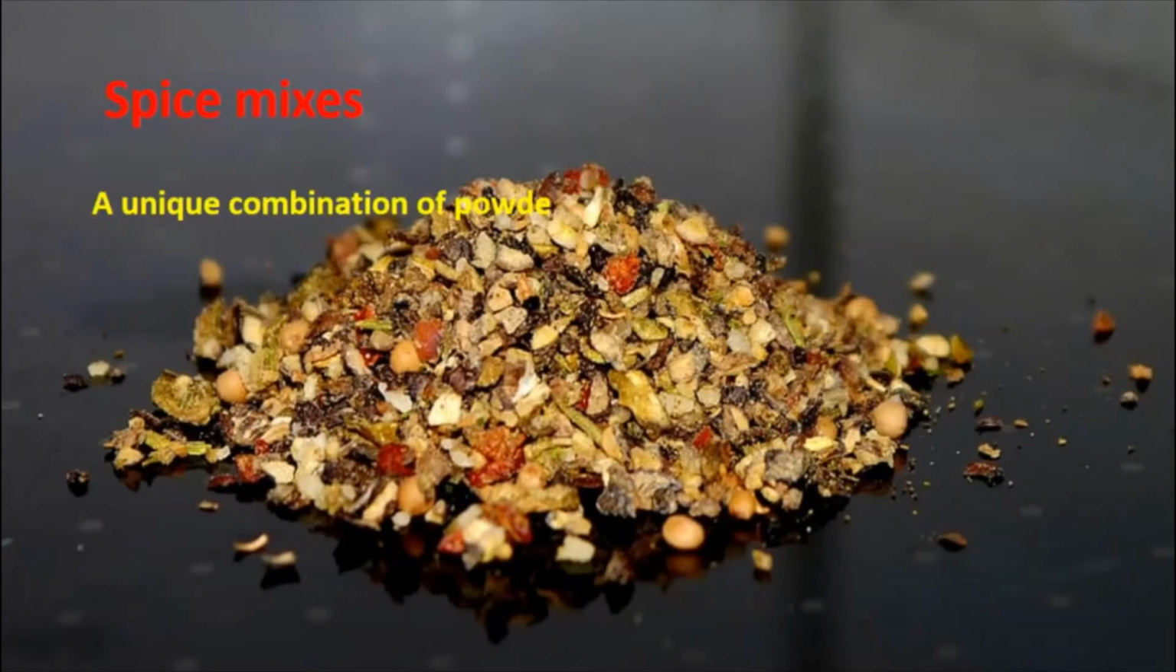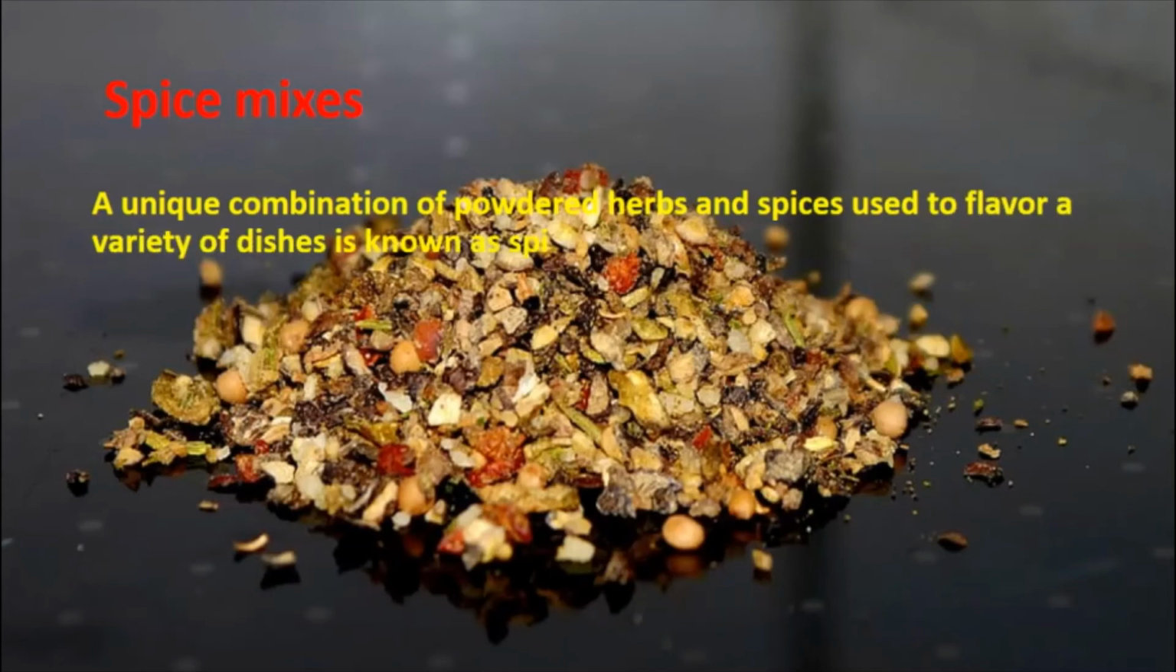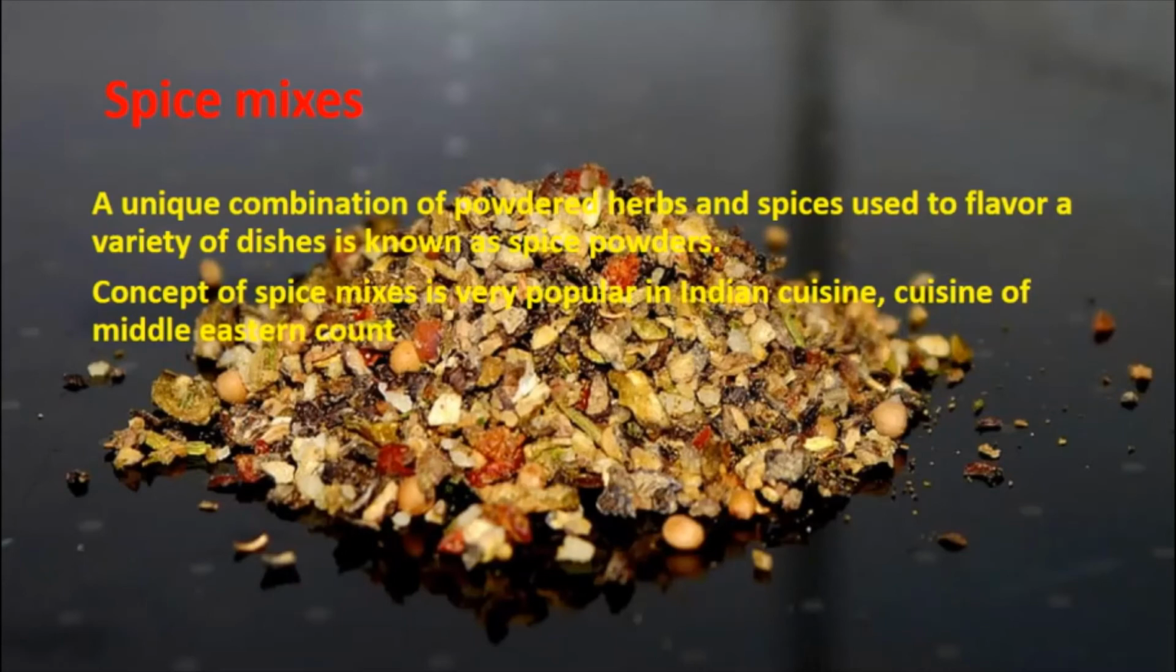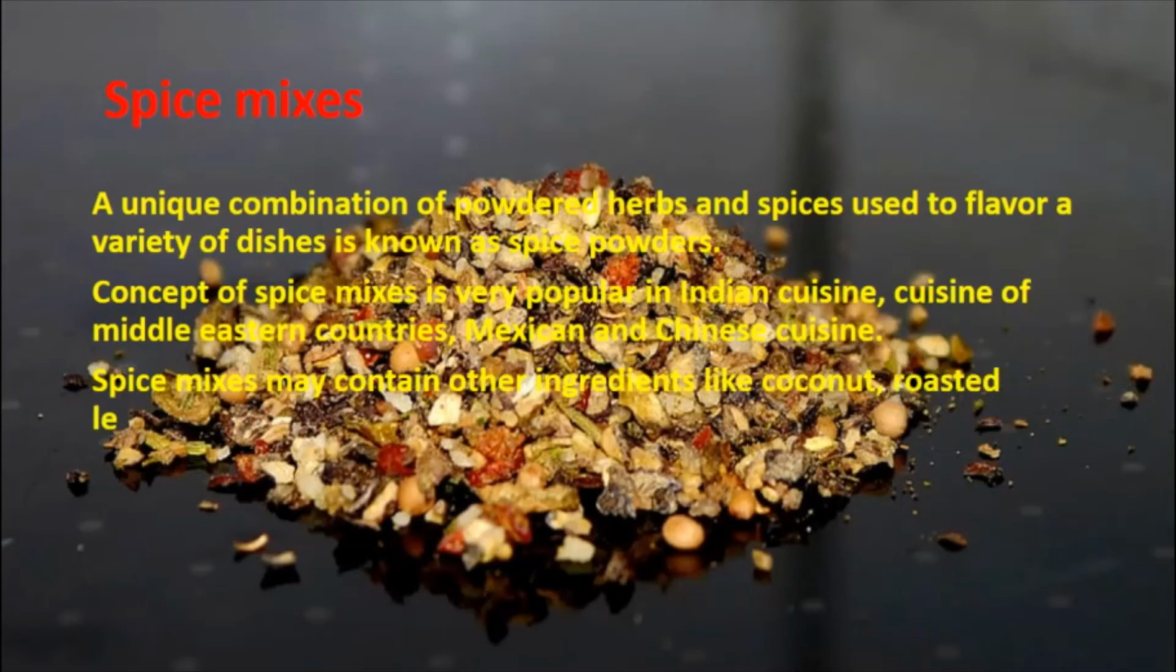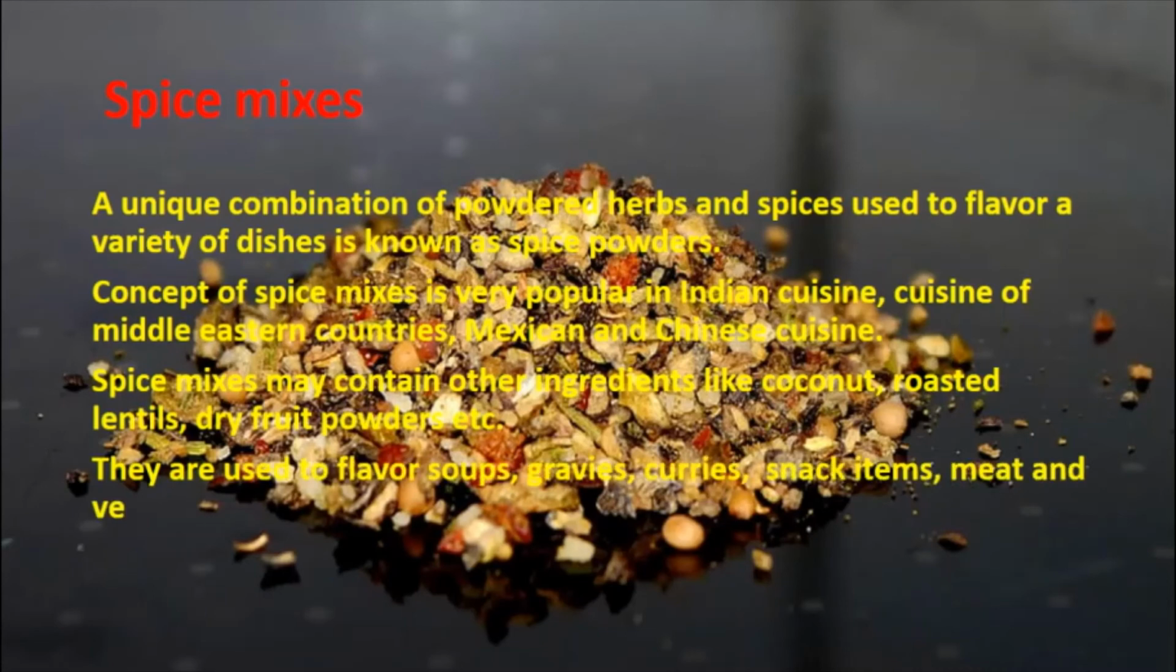Spice mixes. A unique combination of powdered herbs and spices used to flavor a variety of dishes is known as a spice powder. The concept of spice mixes is very popular in Indian cuisine, cuisine of Middle Eastern countries, Mexican and Chinese cuisine. Spice mixes may contain other ingredients like coconut, roasted lentils, dry fruit powder, etc. They are also used to flavor soups, gravies, curries, snack items, meat and vegetables and many more.